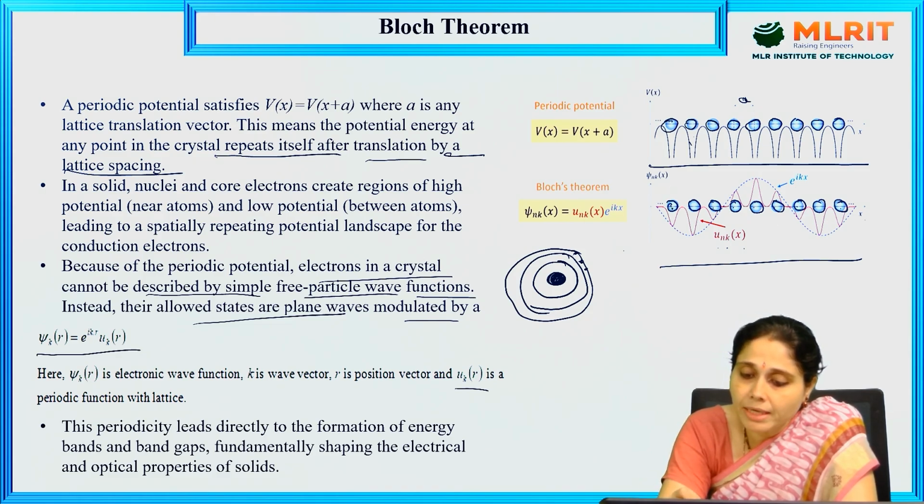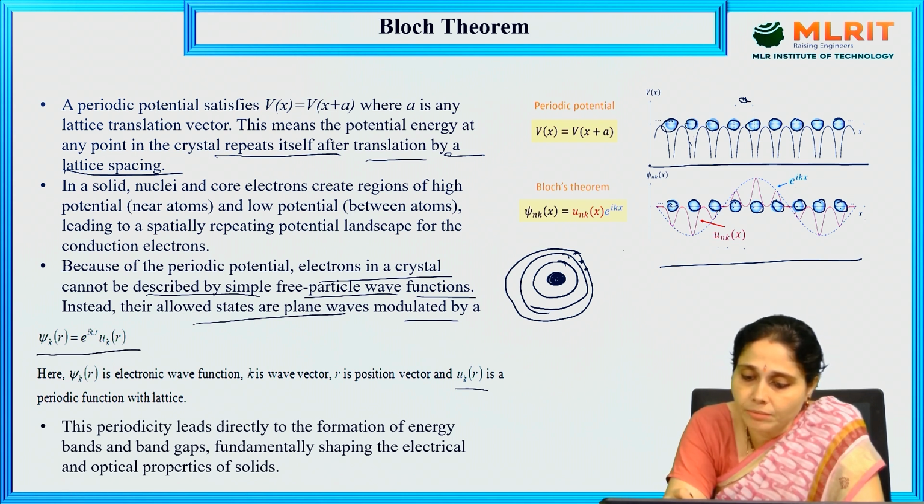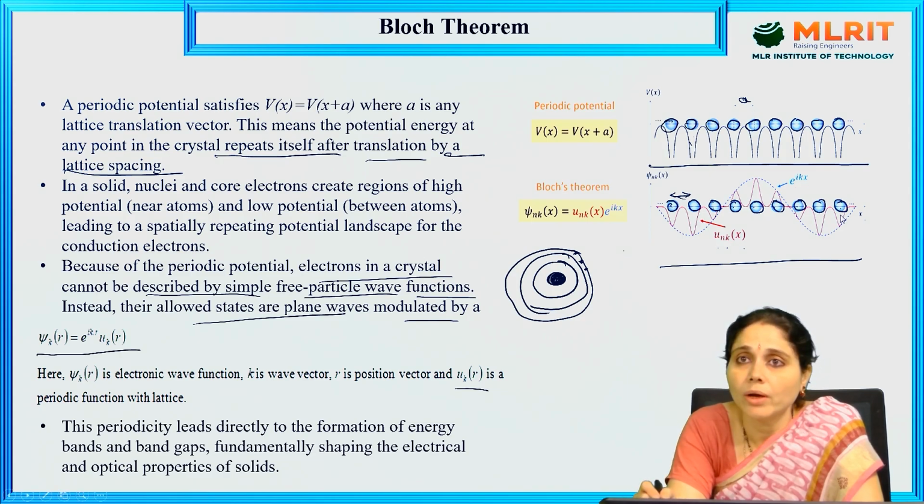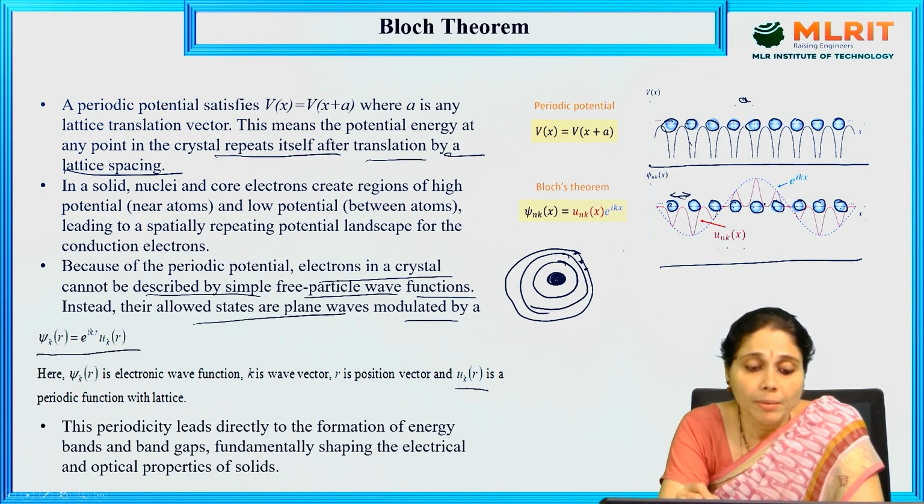So what happens here? Between these two atoms there is some space, and we can find the probability of existence. Okay, the electron movement also we can find from this diagram. The electrons move with a regular repetition, and the movement of electrons will tell us about the repeating potential landscape for the conducting electrons.